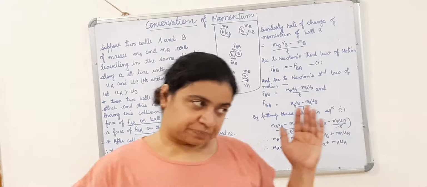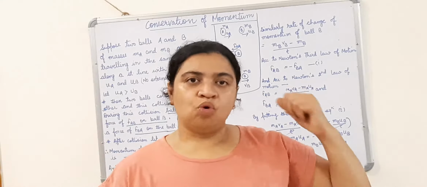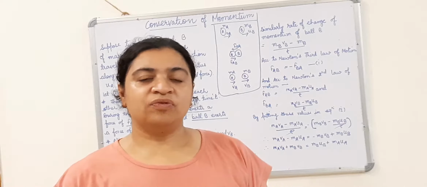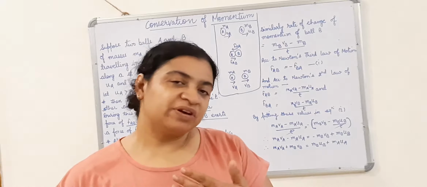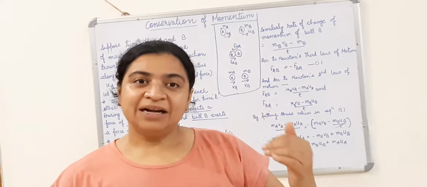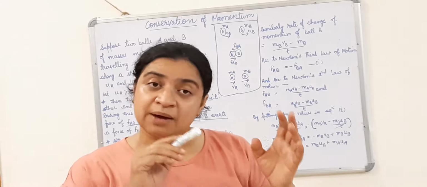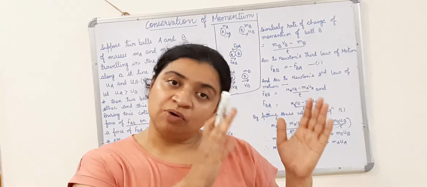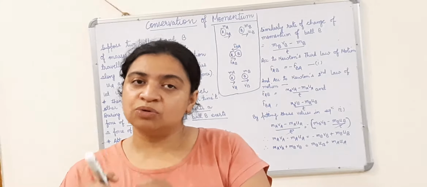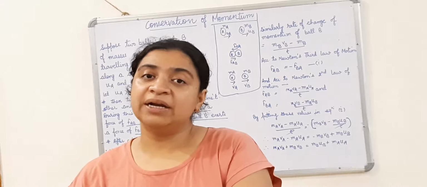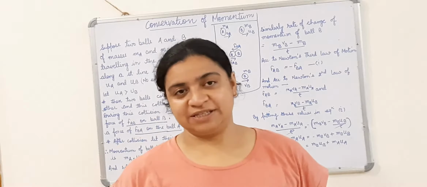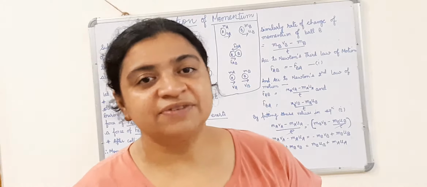It means if there are two objects with certain mass moving with certain velocity, that will be their initial momentum. The sum of the initial momentum of two objects is equal to the sum of the final momentum of those two objects. This is the law of conservation of momentum.